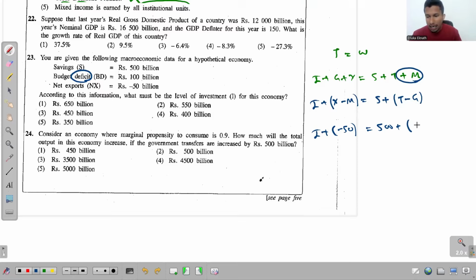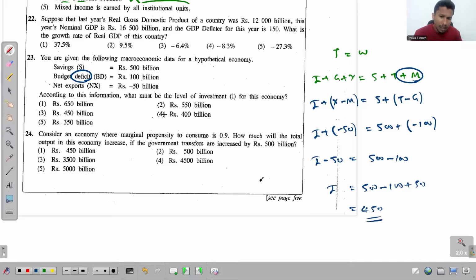So even that has to be a minus value. Right, now what do you receive? I minus 50 equals 500 minus 100. So that I equals 500 minus 100 plus 50. And the answer is 450. So answer has to be the third one.